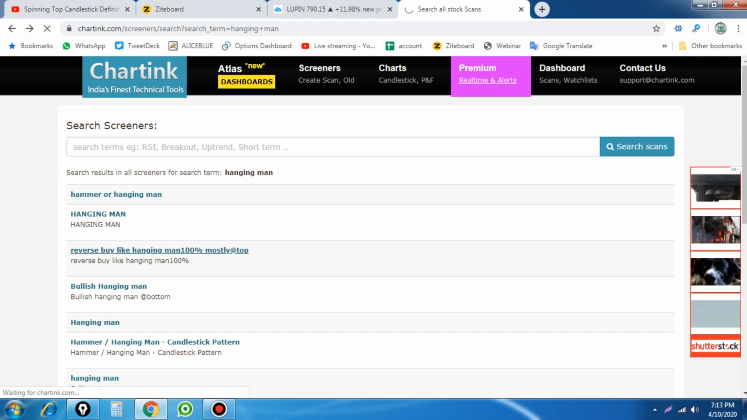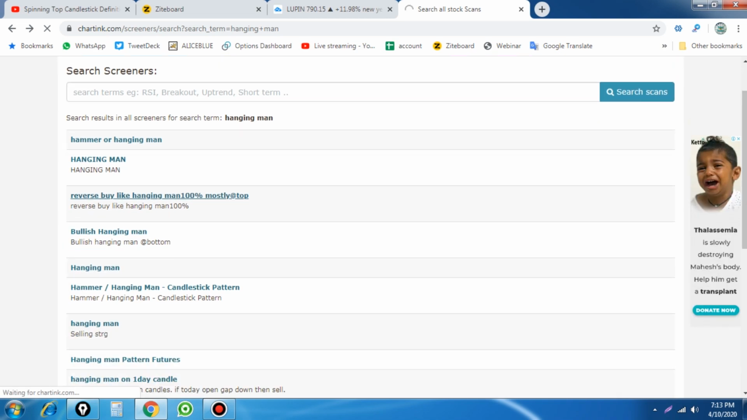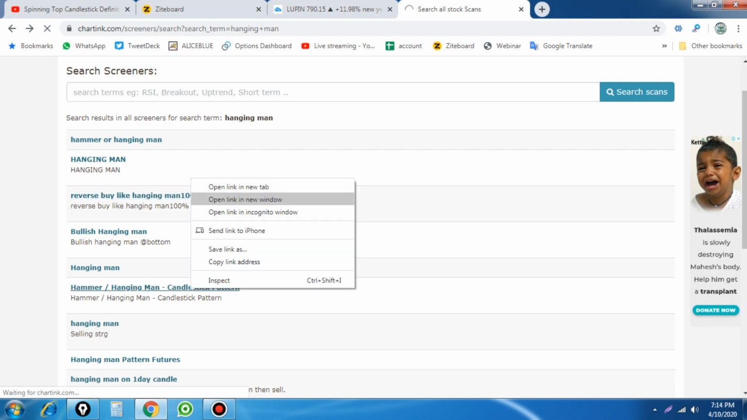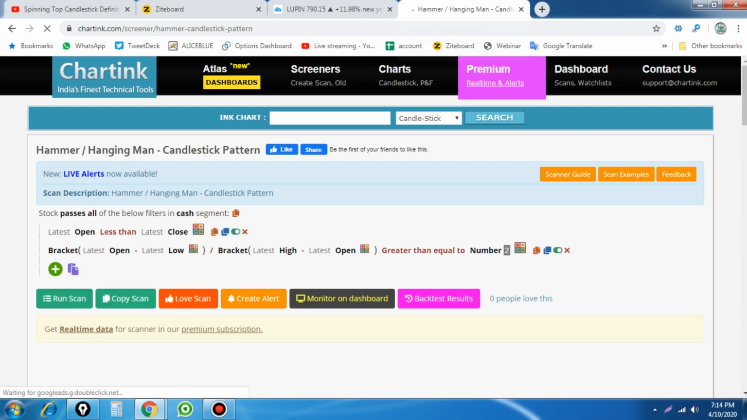So there is another indicator coded by someone. I don't know about that, but we will check it. If any stocks are filtered, we will see the bullish hanging man. So hanging man, hammer and hanging man candlesticks. There is another code where we can see the hammer and hanging man. So let's check if there are any possibilities. We'll try to do that.